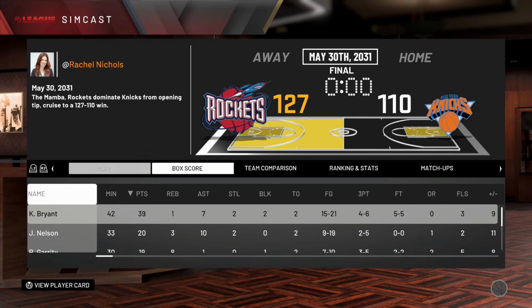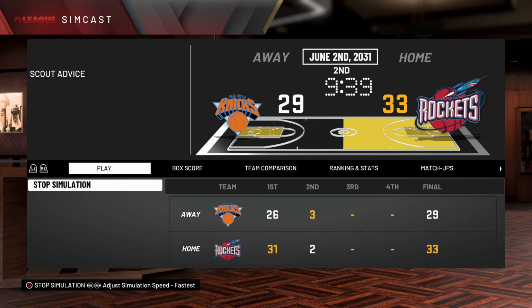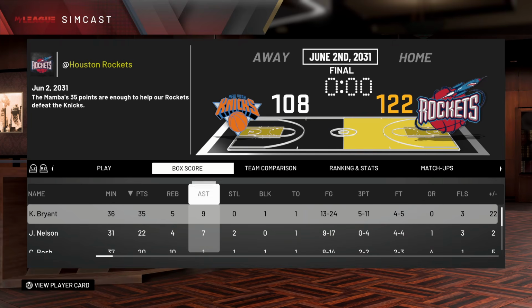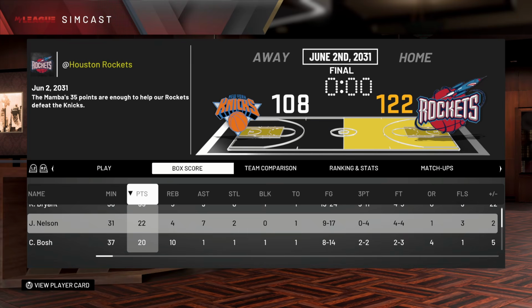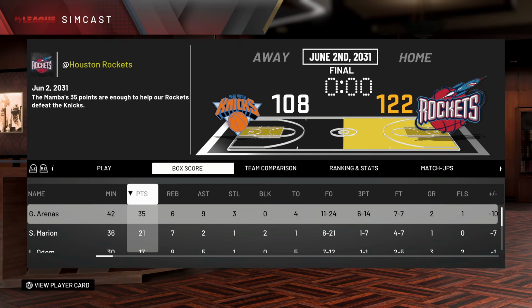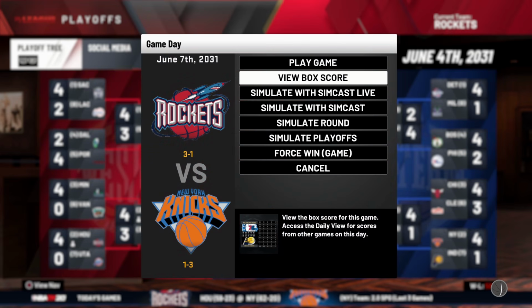Game 2 goes to our beloved Houston Rockets, 39 and 7 from Kobe. Game 3, once again to Houston, 35 and 9 from Kobe. And yeah, Jameer Nelson and Chris Bosh is like a beautiful supporting cast. They just continue to put up 20 a game. Gilbert's trying. I mean, the guy has won an MVP, but so is Kobe. Game 4, and we win once again.